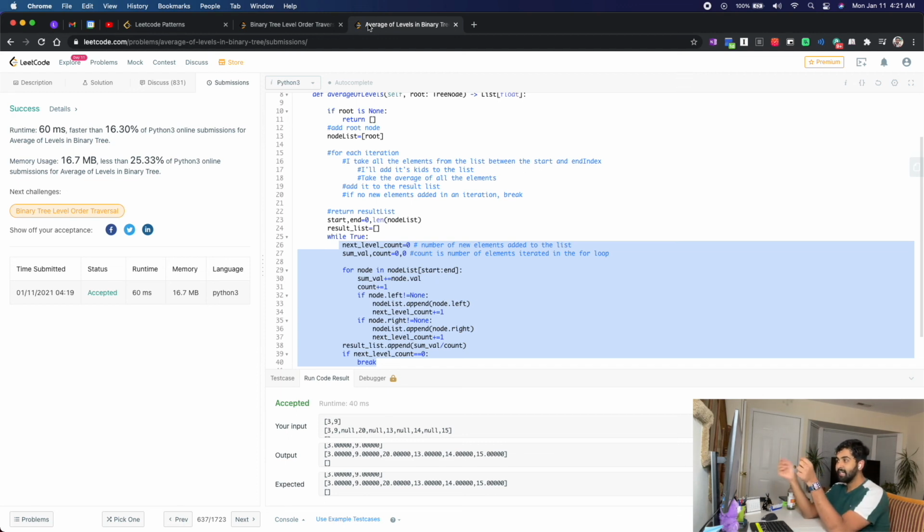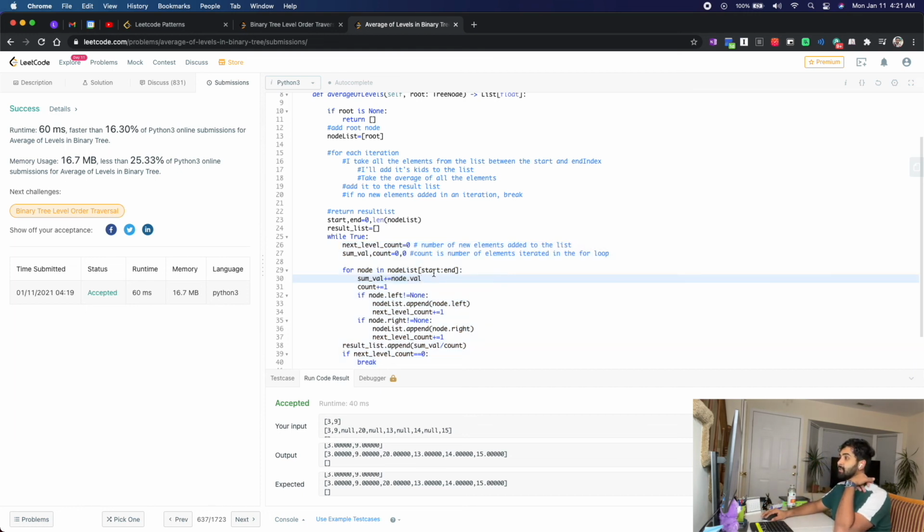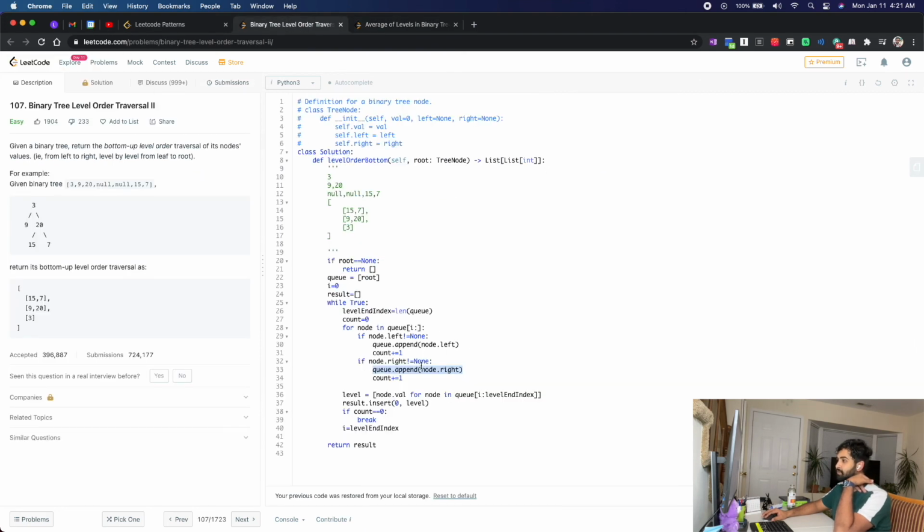And I've been adding new elements into the list, and the list was going on and on. That is the reason I thought I need an end index. So I have a good naming convention here, start and end, compared to the naming convention I had here, i and level end index.